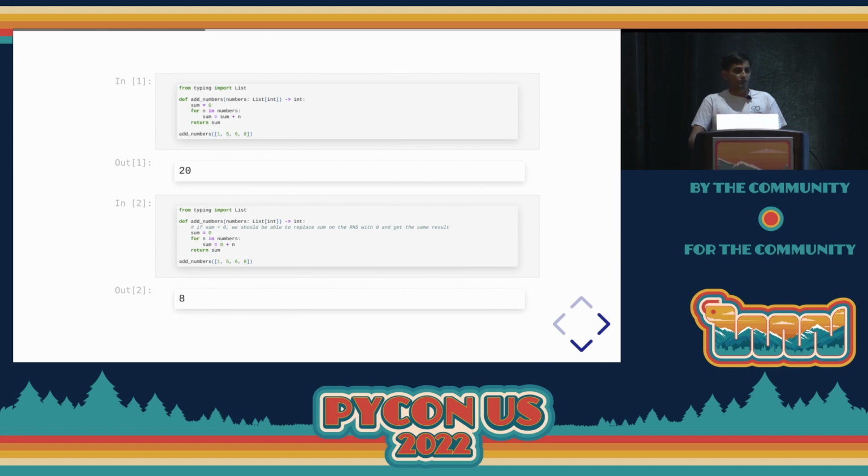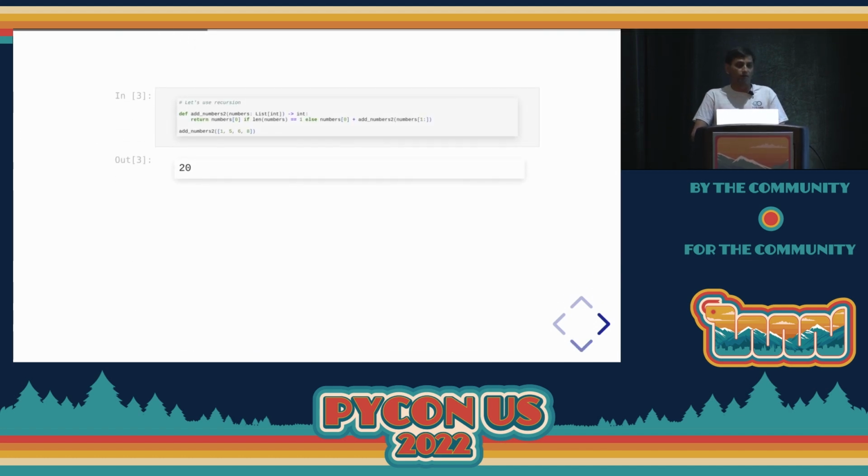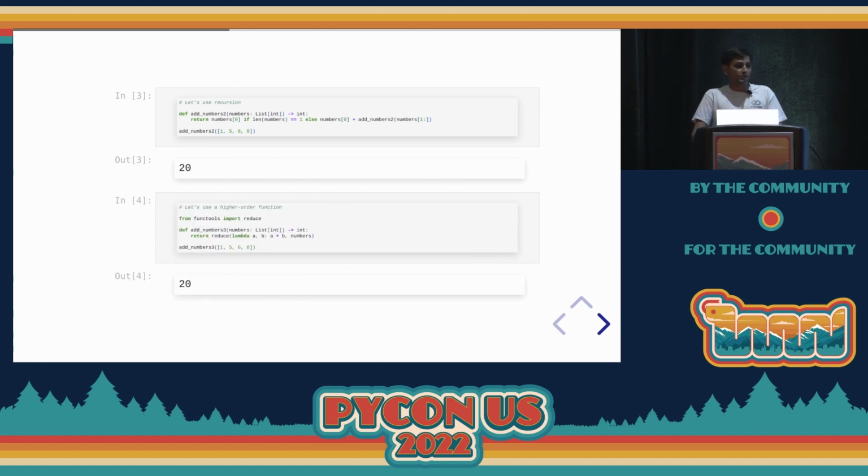So all right, let's try to rid ourselves of the mutable state sum. And there are some pretty straightforward ways that we can do that. The first of which is to use recursion. So if the list is one item, just return that. Otherwise, return the first item plus the sum of the rest of the list. And we can see that that gives us the same value and does not have the consequence of a mutable state within the function.